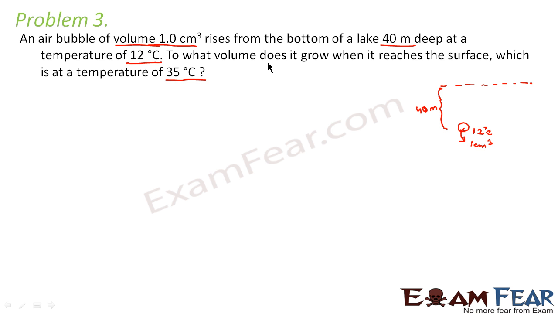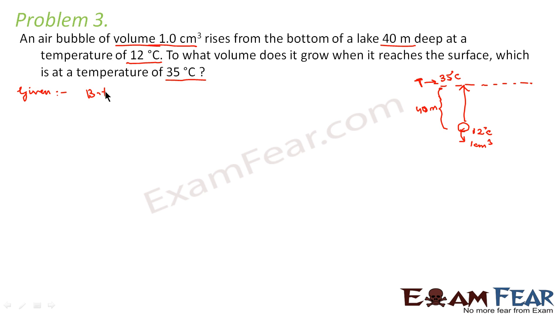The question asks, to what volume does it grow when it reaches the surface? Now this bubble goes up and it reaches the surface. And at the surface, the temperature is 35 degrees Celsius. So we have to find out the volume at the surface. So what all things are given in the problem? So let us first note down the given parameters.